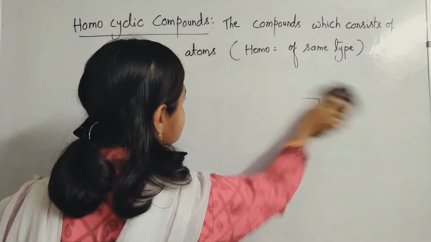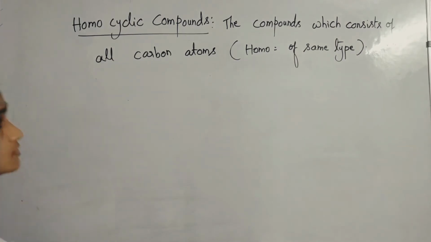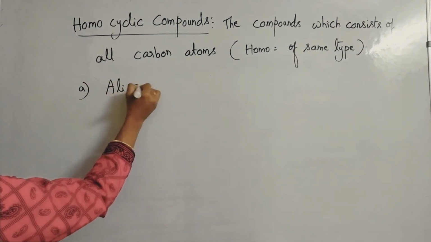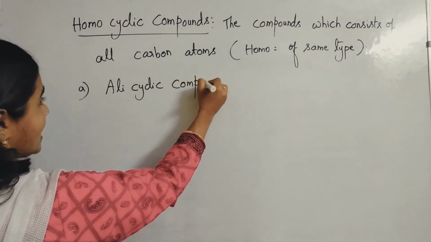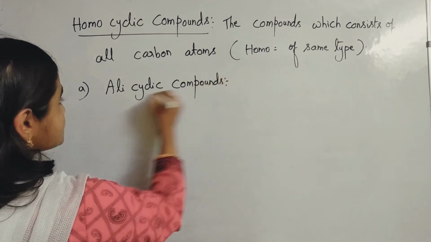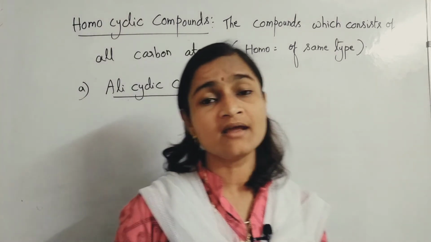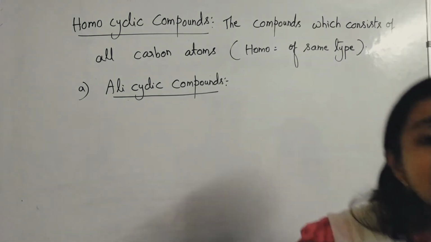So let us learn about alicyclic compounds. What are alicyclic compounds? Compounds in which all the carbon atoms are joined together end to end to form ring structures.